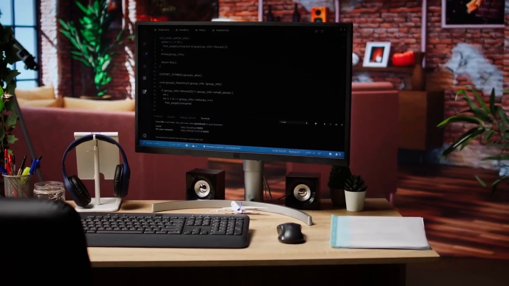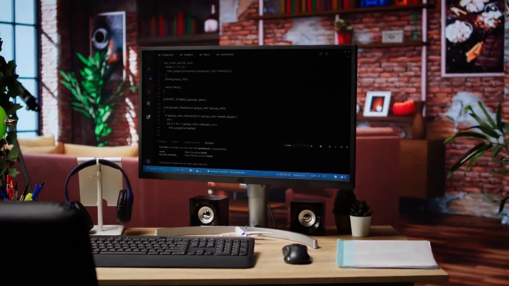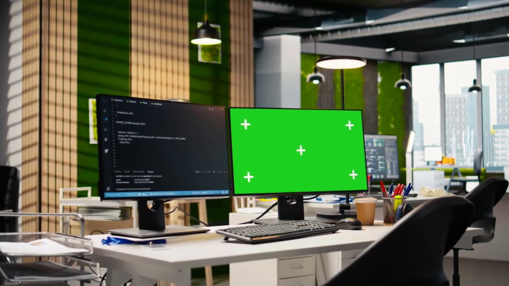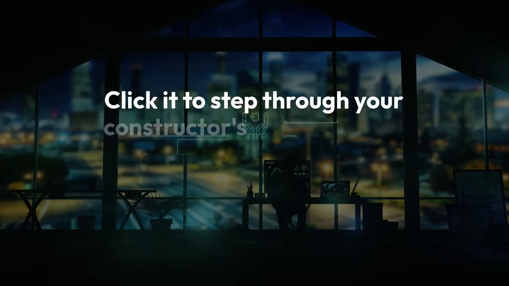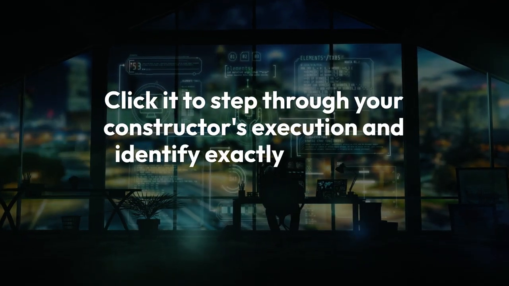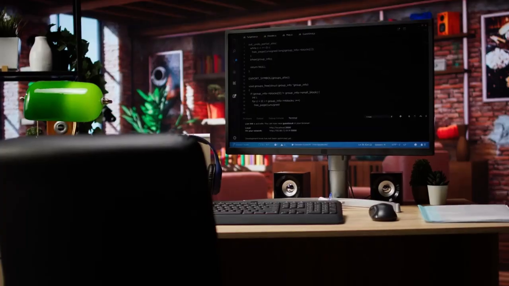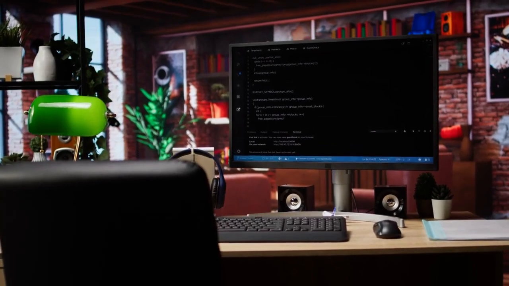Remix has a powerful debugger. After the "gas estimation failed" error appears, look for a debug button next to the failed transaction in the console. Click it to step through your constructor's execution and identify exactly where it's reverting. This is incredibly helpful for pinpointing subtle bugs.